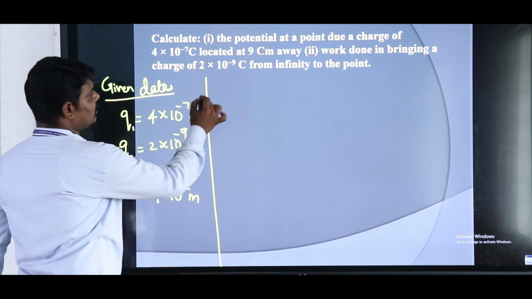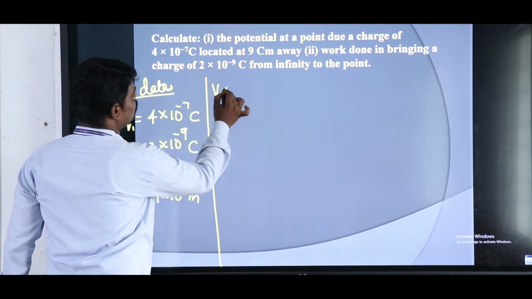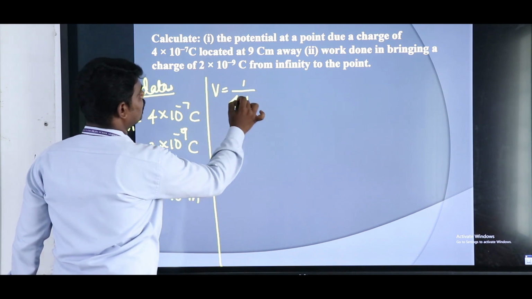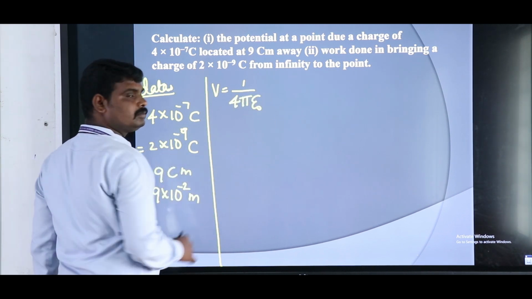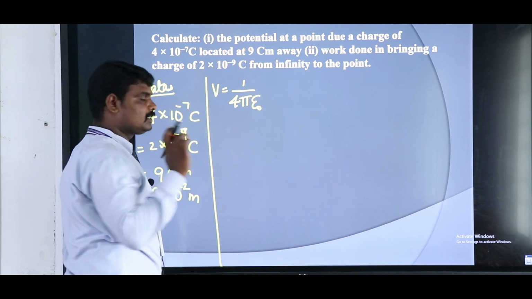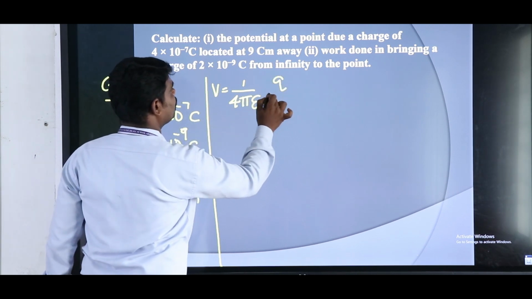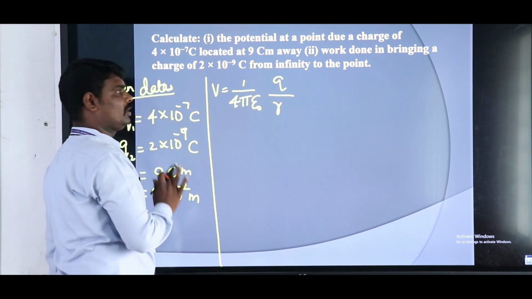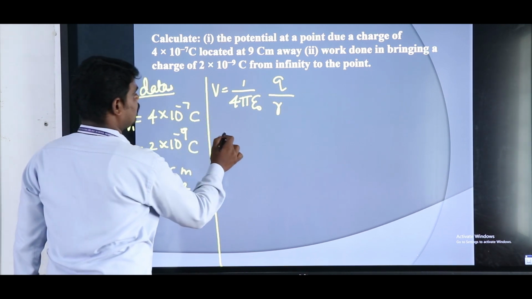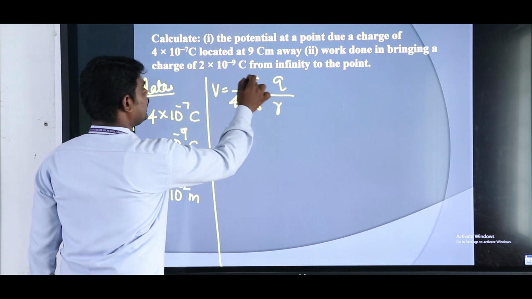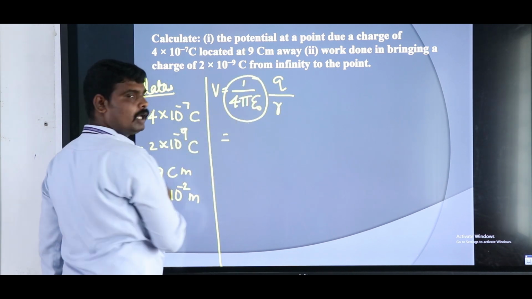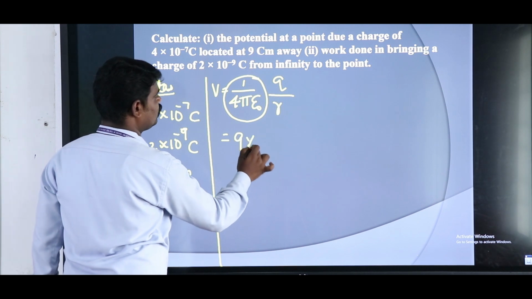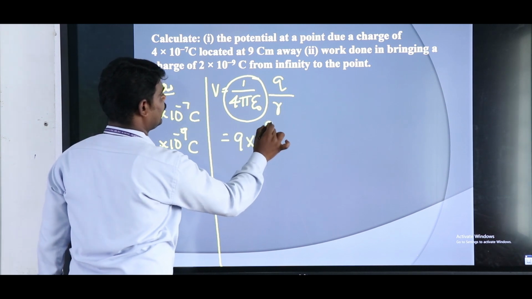What is the formula? V is equal to 1 by 4 pi epsilon naught Q by R. R or R square? R only. So the value of 1 by 4 pi epsilon naught is 9 into 10 to the power 9.